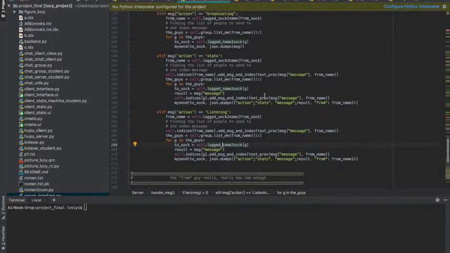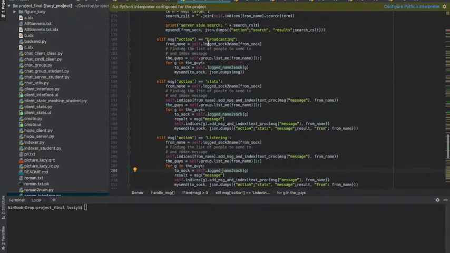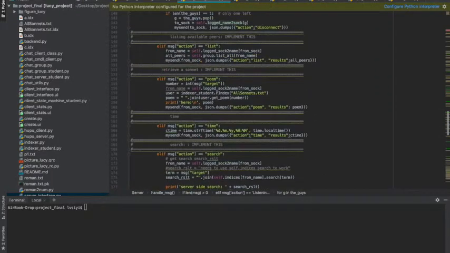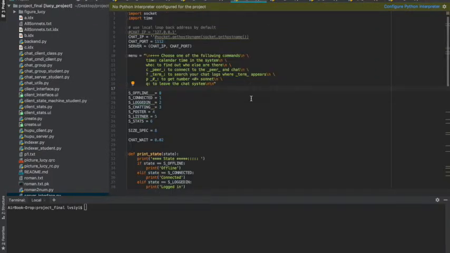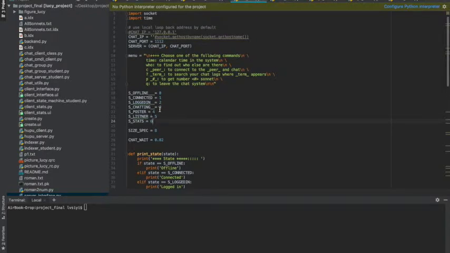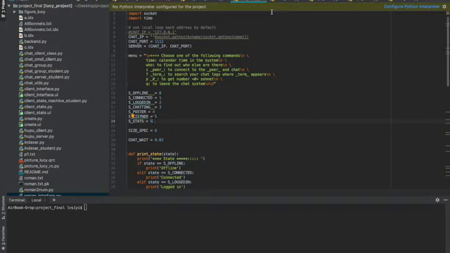And for the chat server, of course, we need to change something. We have new actions: action broadcasting, action stats, and action listening. And there's no more to say, just some tedious work. And for the chat utils, we also made some changes. As you can see here, we have poster, we have listener, we have stats. And that's all of our key curriculum. And Sky will tell you about our interfaces.